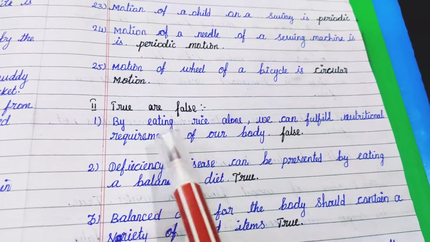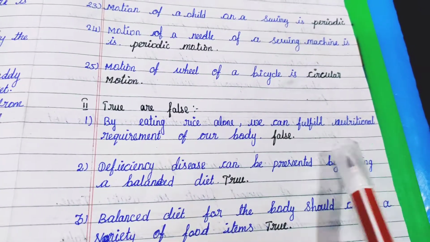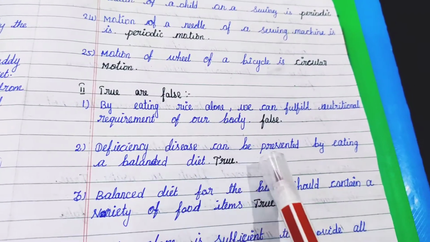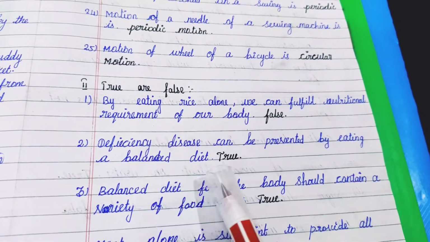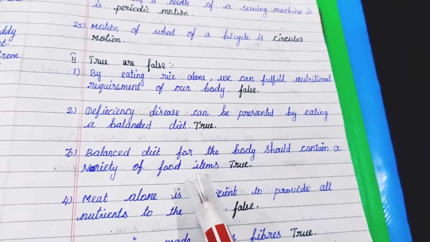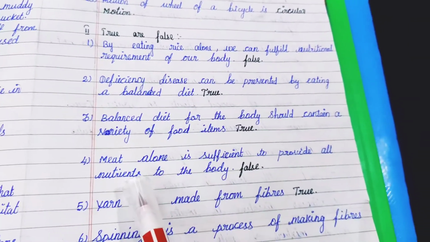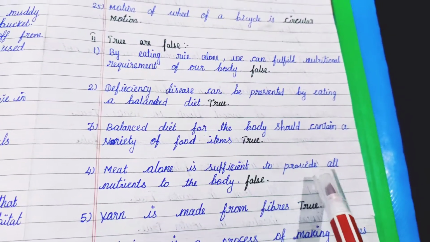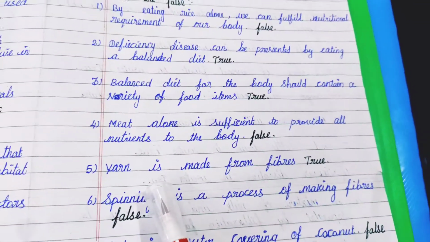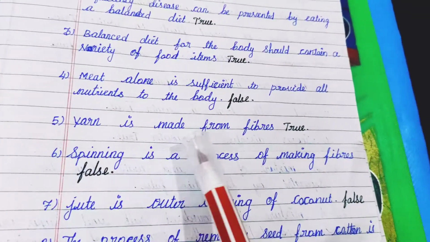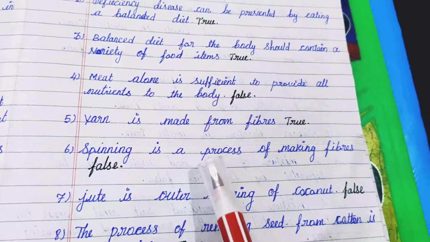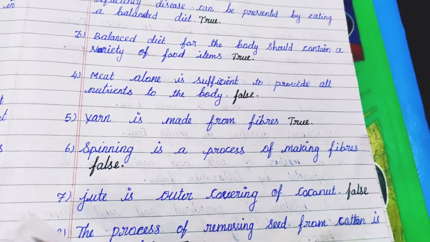True or false. By eating rice alone we can fulfill the nutritional requirement of our body. False. Deficiency disease can be prevented by eating a balanced diet. True. A balanced diet for the body should contain a variety of food items. True. Meat alone is sufficient to provide all nutrients to the body. False. Yarn is made from fibers. True.